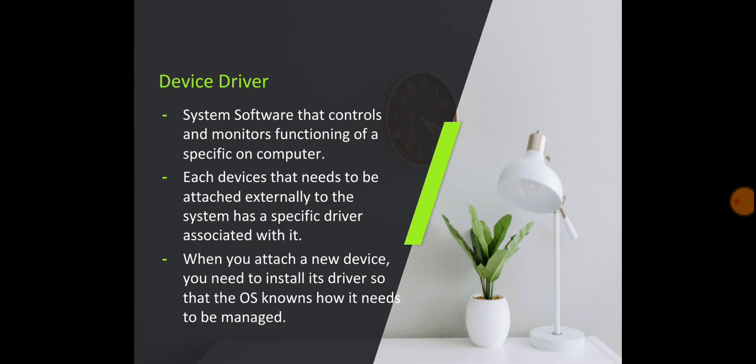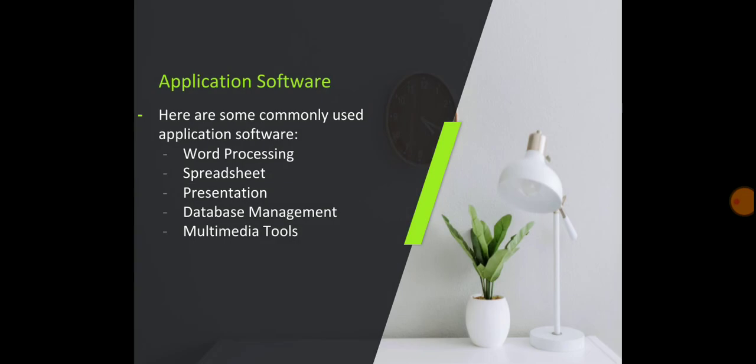So what is application software? It is software that performs a specific task. In our previous slides, we discussed the operating system doing lots of tasks, so it is different from application software.